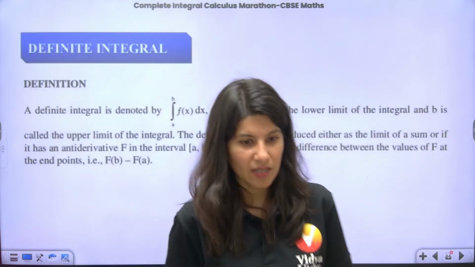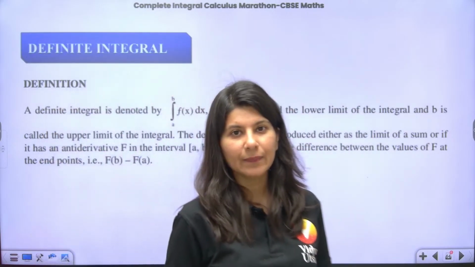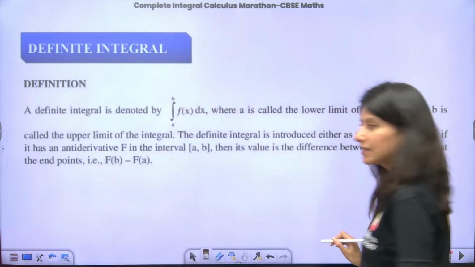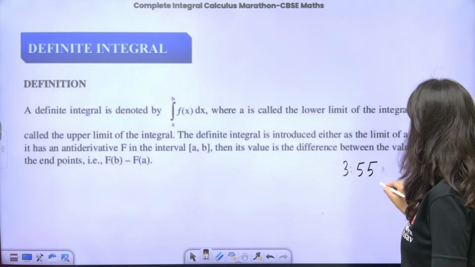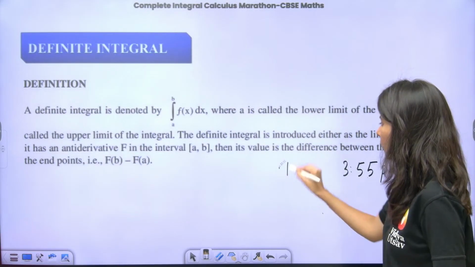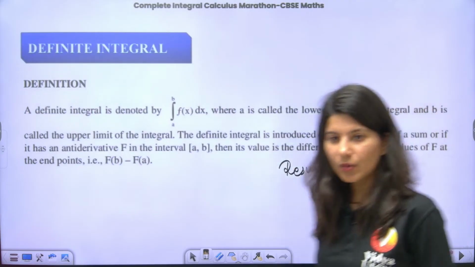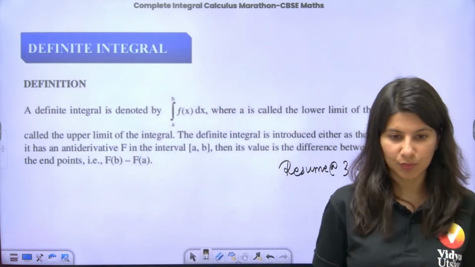That is good, no? So let's take a quick break. It's 15:40. Let's come back at 3:55. Okay. All right. Better. Chalo.